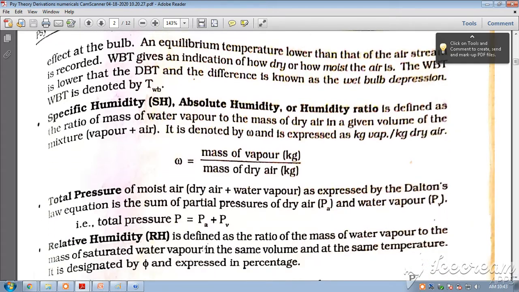And second, the total pressure. Total pressure is the sum of the partial pressures of dry air and that of water vapor. The partial pressure of dry air is PA and the partial pressure of water vapor is PV. Therefore, P, which represents the total pressure, is equal to PA plus PV. Now we will see the three derivations for specific humidity, degree of saturation, and enthalpy of the moisture.